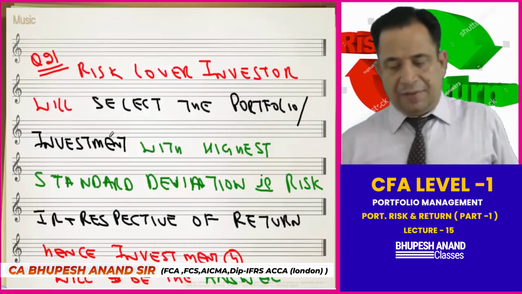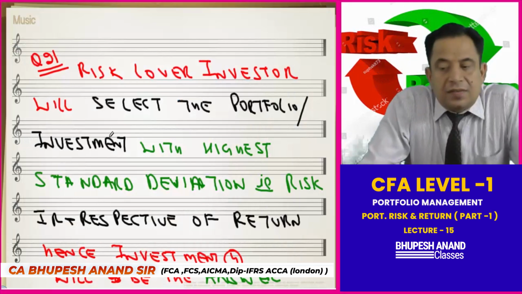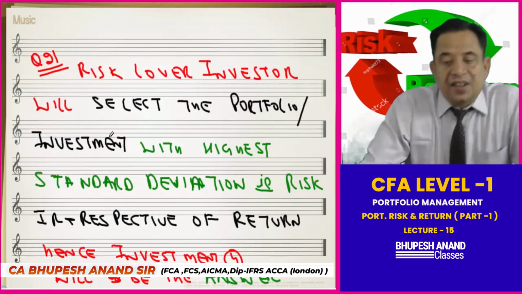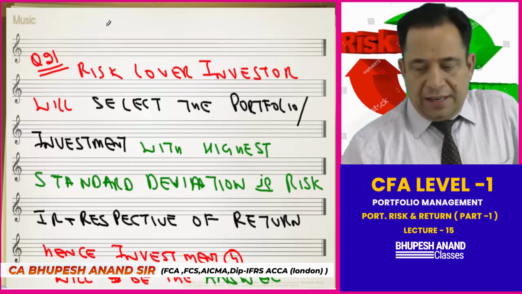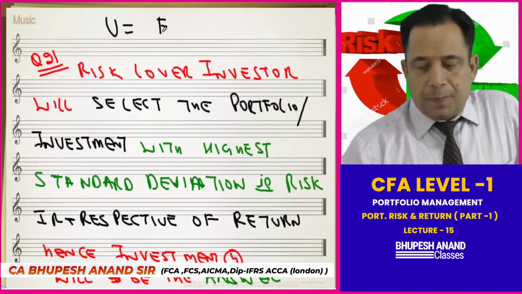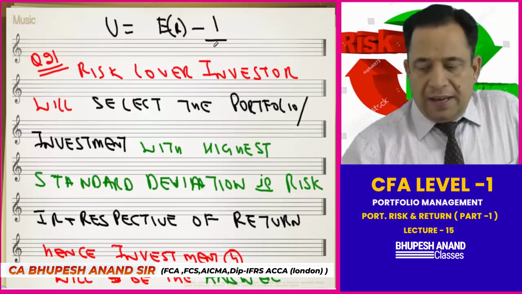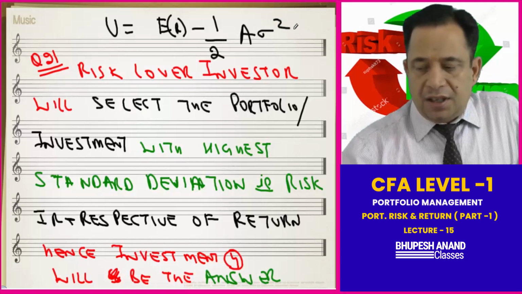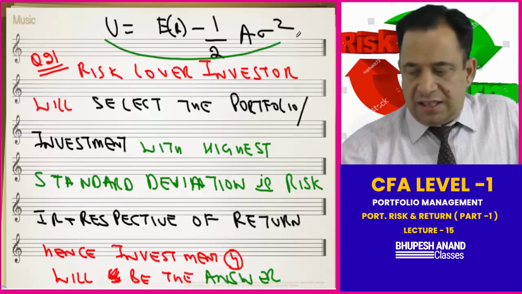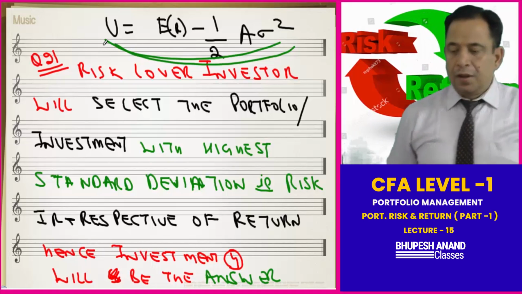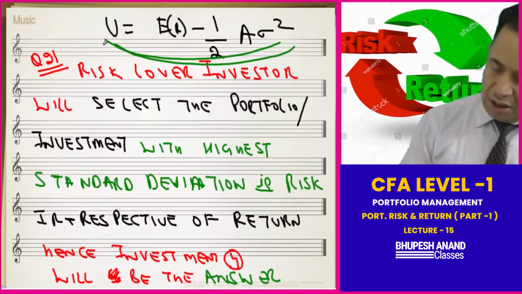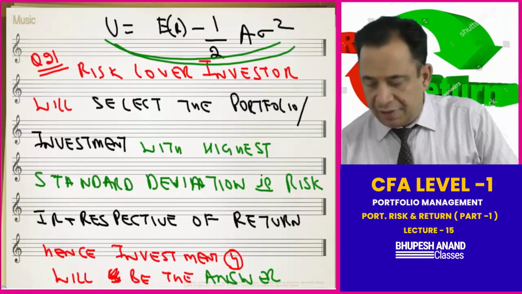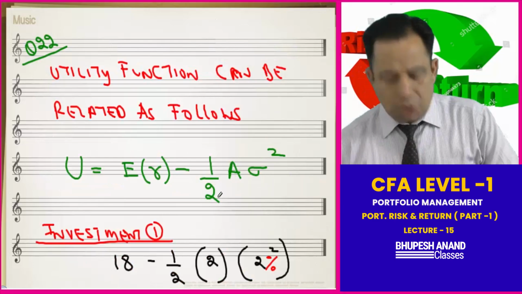So the same thing I have written here. A risk lover investor will select the portfolio investment with the highest standard deviation. So we know that utility is equal to expected return minus 1 by 2 A into standard deviation or variance. So this is the concept which we have used for utility. And for the 21st question, investment 4 will be the answer. I have written it there. Question number 22.